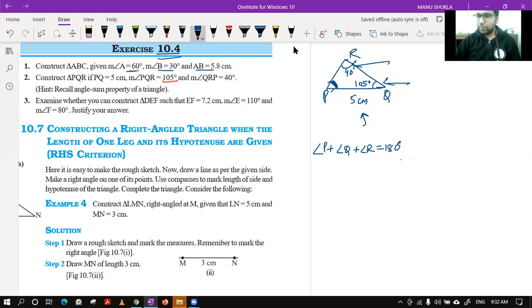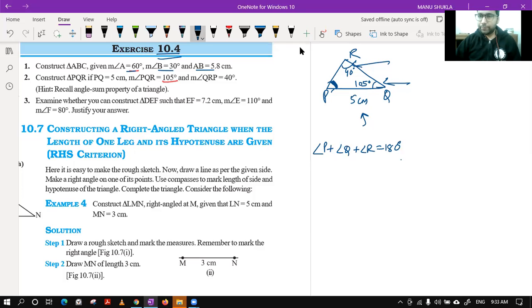Sir, is chapter 9 coming? No, Ryan. Again, I'm telling you, you have to follow the same syllabus of PT2 as it is mentioned on the website. From that syllabus, I have deleted two exercises, 10.4 and 10.5.